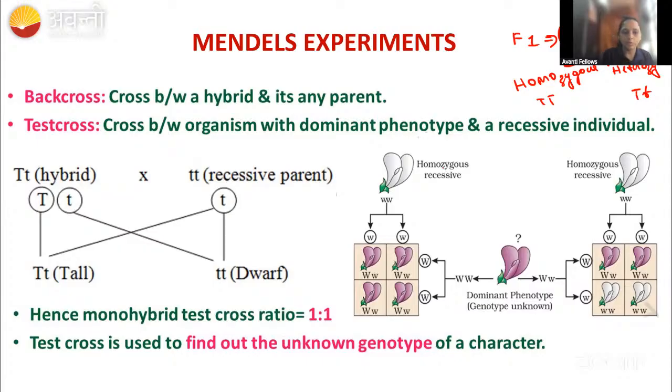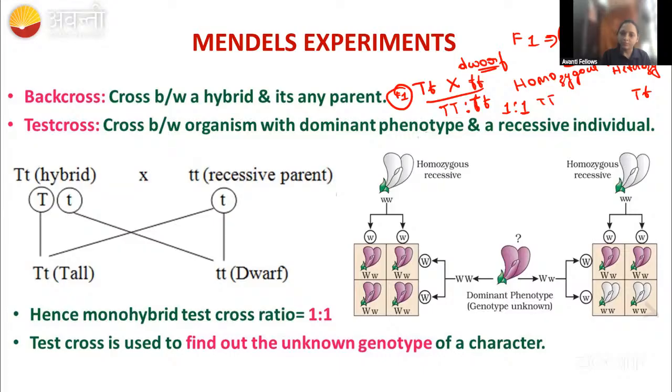Here in the test cross, I am taking this heterozygous F1 progeny and crossing it with the dwarf parent only, small t small t. Then the ratio will come, capital T small t and small t small t, that is 1:1 ratio.